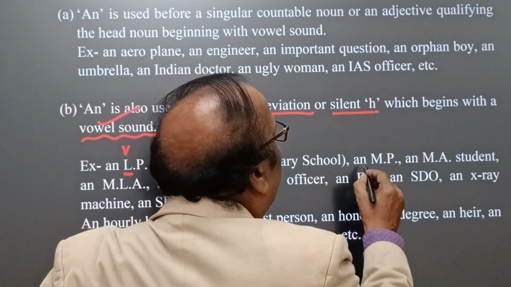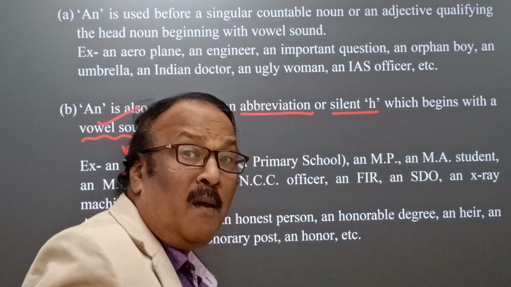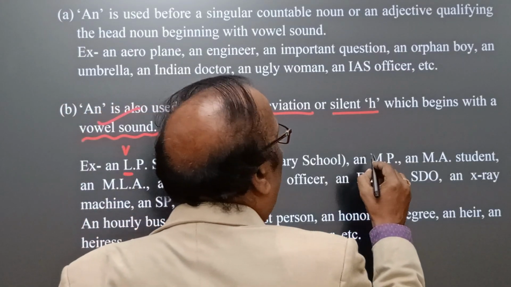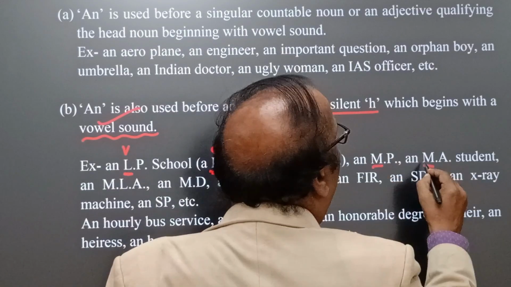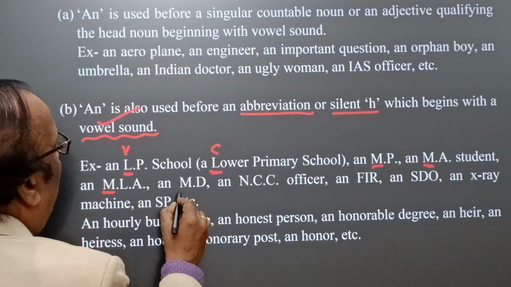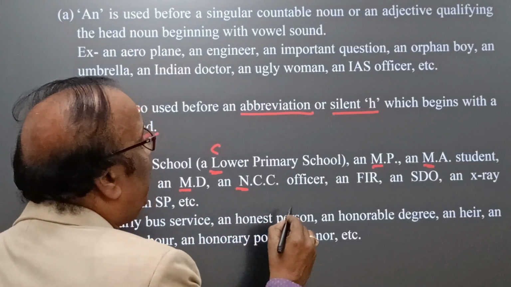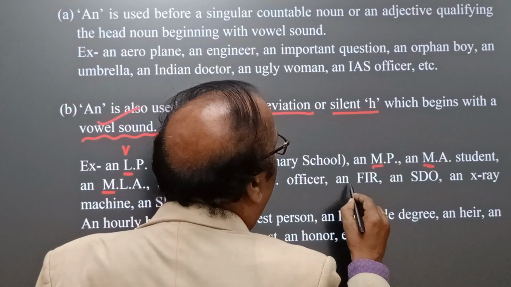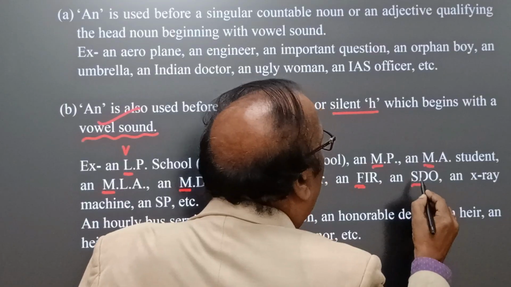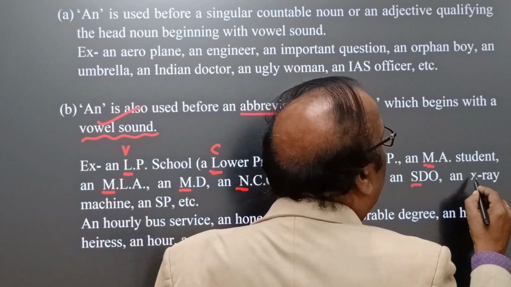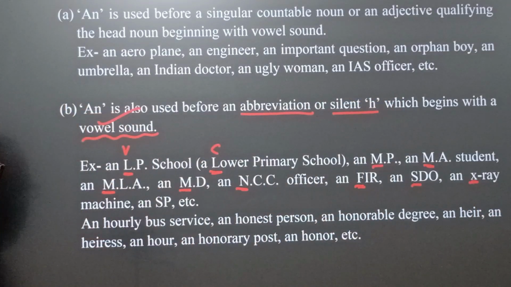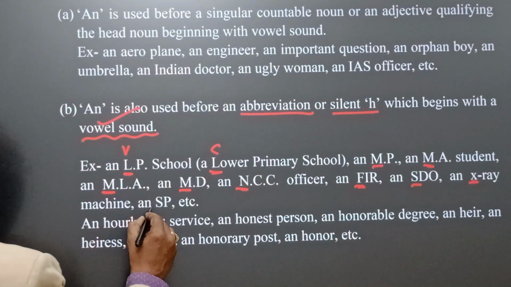Okay, and similarly an MP, and yes, here we find an MP, an MA student, an MLA, an MD, an NCC officer, an FIR, an SDO, an X-ray machine, an SP.